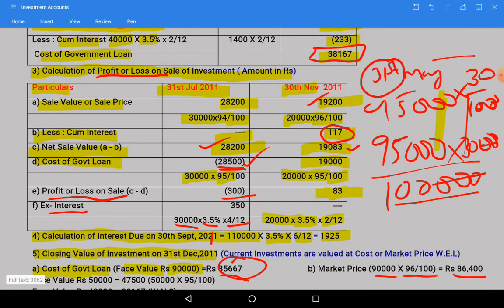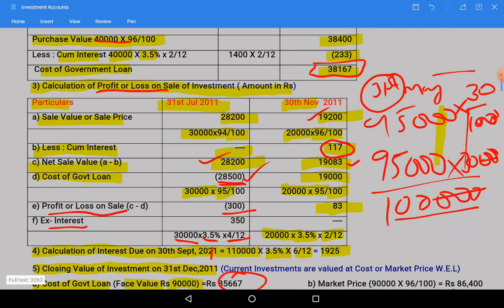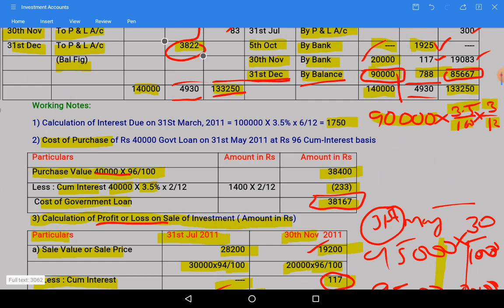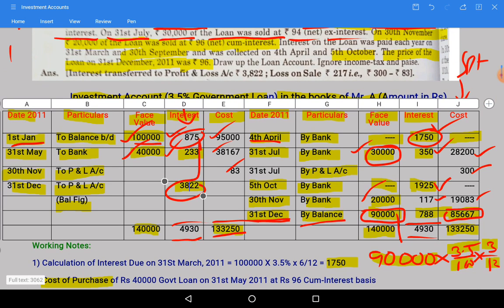So here ends the answer for investment account question number 2.